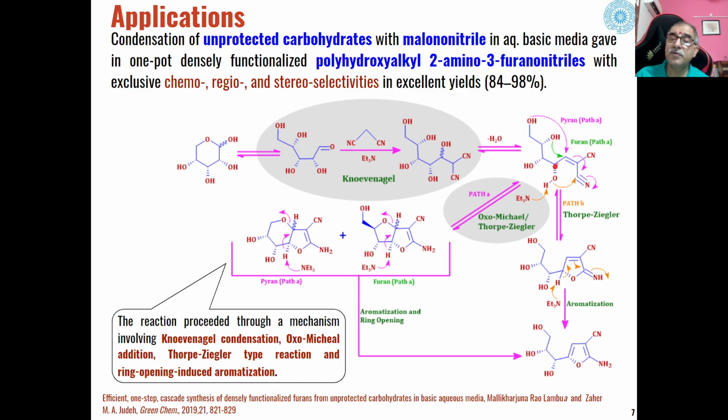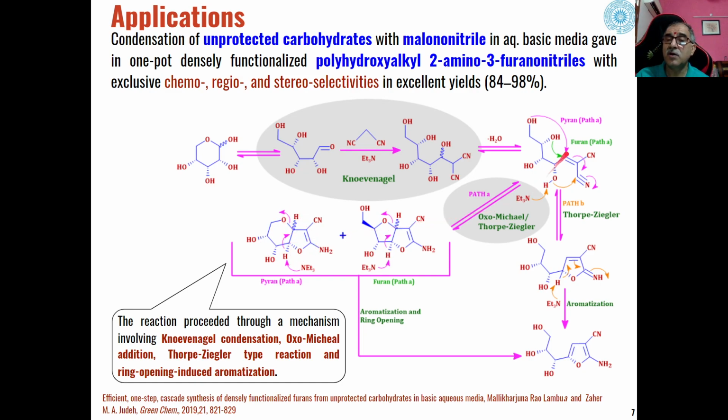Then these enolic dicyanides can undergo different types of reactions, either through path A, we can have the formation of a pyran ring if this hydroxyl group attacks this carbon-carbon double bond. This bond will shift to this place, this will go to this place, and we will get these types of cyclic structure containing a pyran ring.